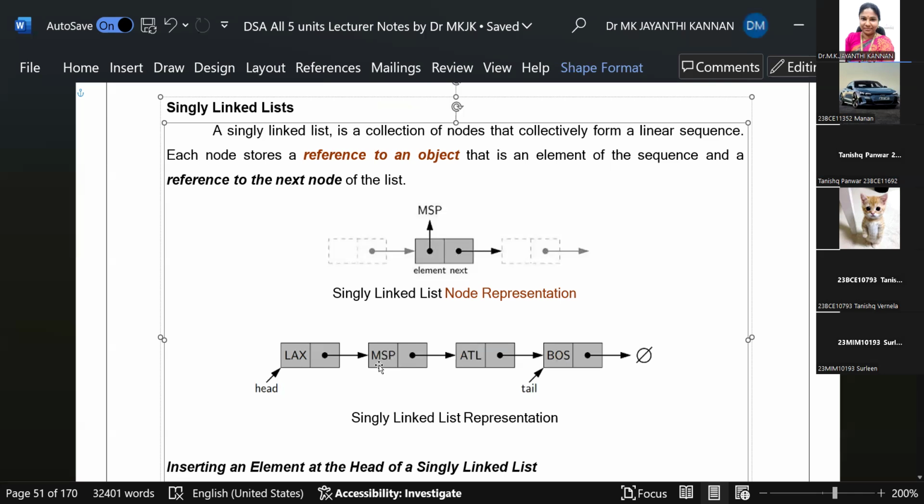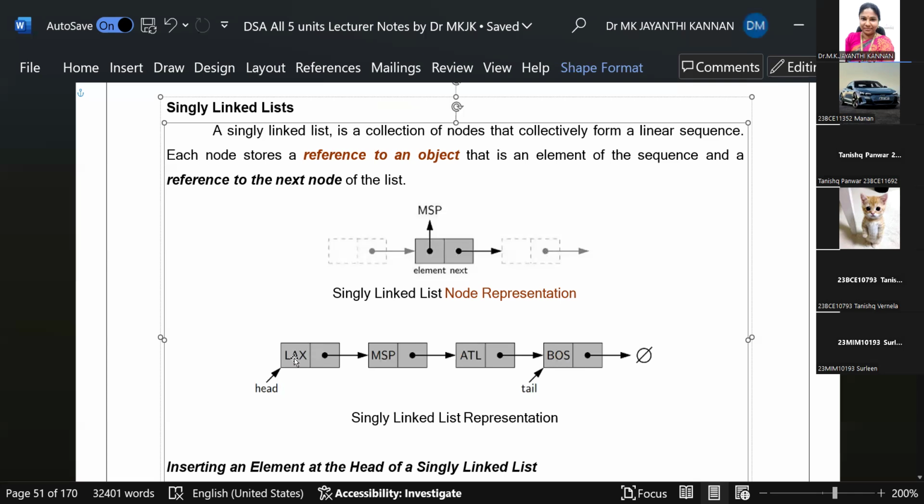The second node has its own value, and this second node is pointing to the next node in the linked list. The address of the next node may be 3000 or it may be 1500. So the 1500 address will be stored here, and the last node is called the end of the node. So in each node we are storing some value.